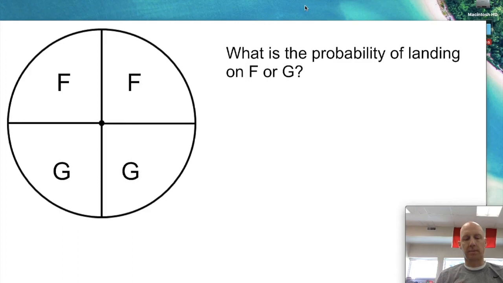Next one. What is the probability of landing on an F or a G? Okay, so again, P. Think about for a sec, what are you going to put inside our brackets here? What do we want to happen? That's where we look up here. We want F or G.